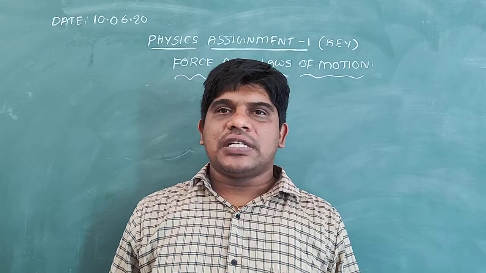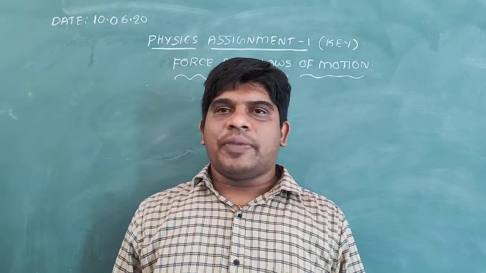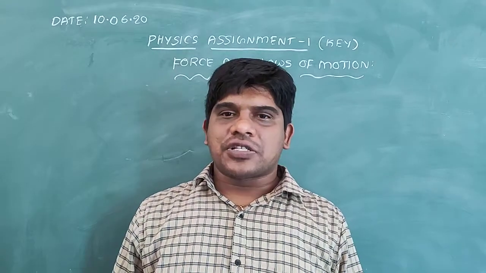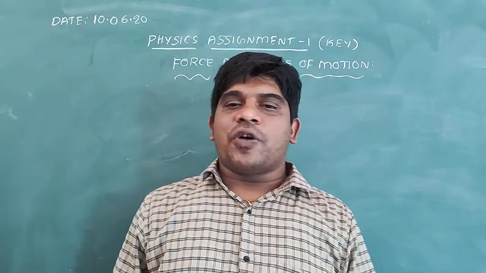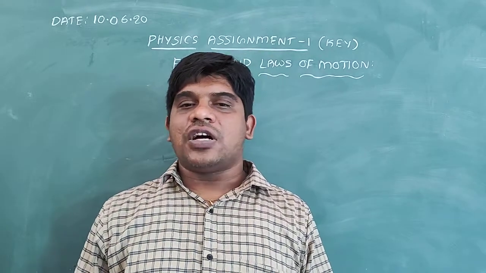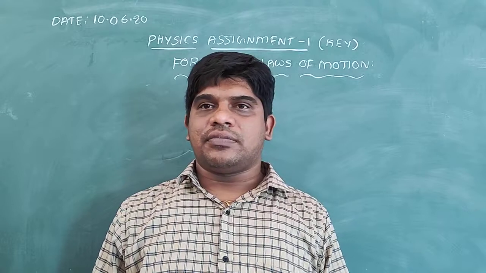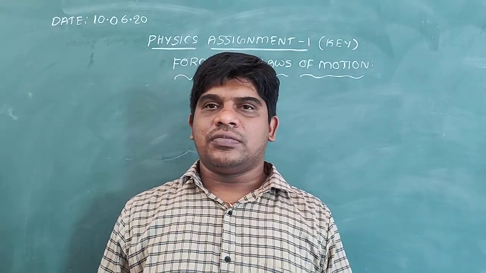Today I will discuss the 10th, dated June 2020, Physics assignment key. Topic: Force and laws of motion. First question: name the scientist who proved for the first time that objects move with a constant speed when no force acts on them. For the first question, the answer is Galileo.